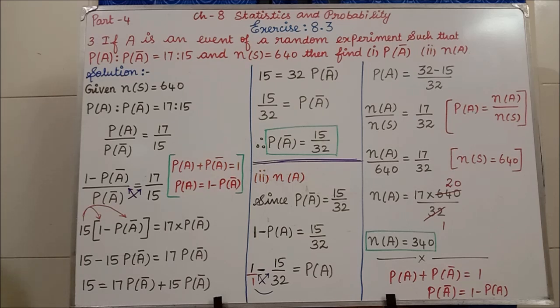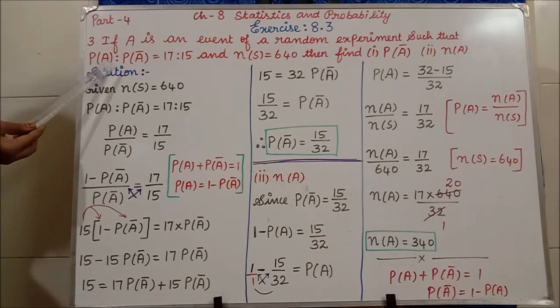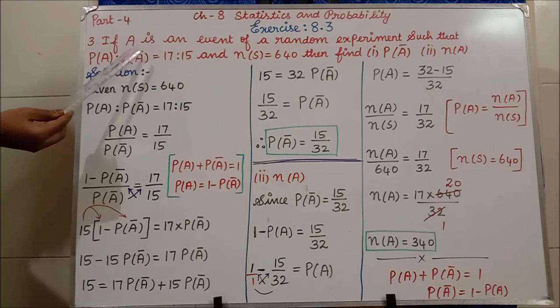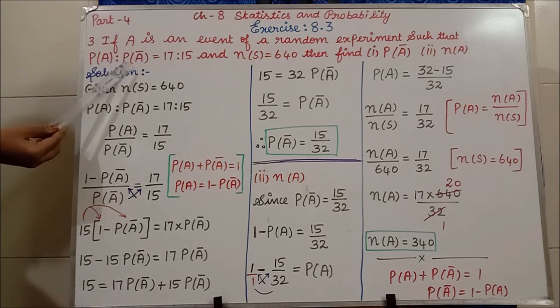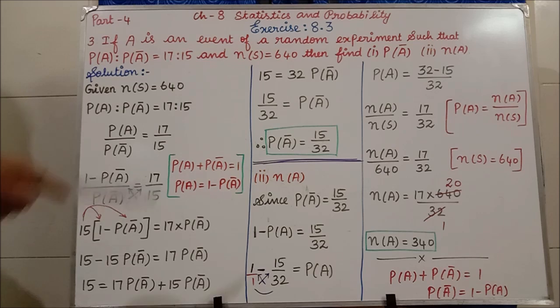Now I am going to start from the third question. See the third question. If A is an event of a random experiment such that P of A is 2, they have given the ratio for P of A, and P of A bar, the probability of A complement, is equal to 17 is to 5, and N of S, the number of sample space, is equal to 640. Then find P of A bar. Probability of A complement is the answer we have to find in the first subdivision.